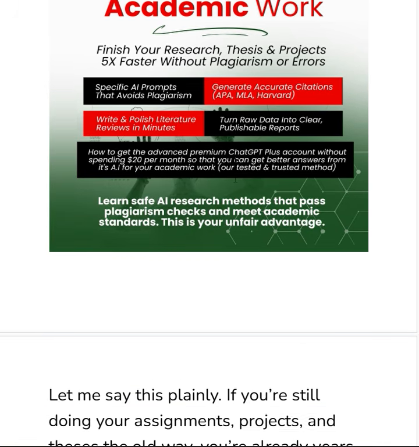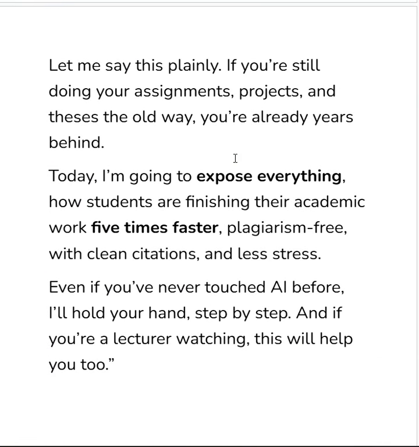Let's go. Now, let me say this plainly. If you are still doing your assignment, project, and thesis the old way, you're already years behind. Today, I'm going to expose everything: how students are finishing their academic work 5 times faster, plagiarism free, with clean citations and less stress. Even if you have never touched AI before, I will hold your hand step by step. If you're a lecturer watching this, this is going to help you too.